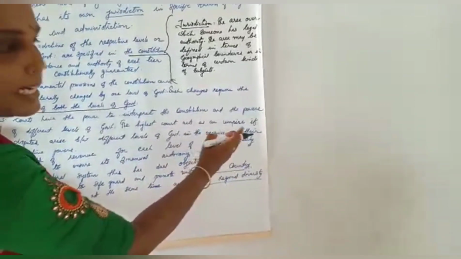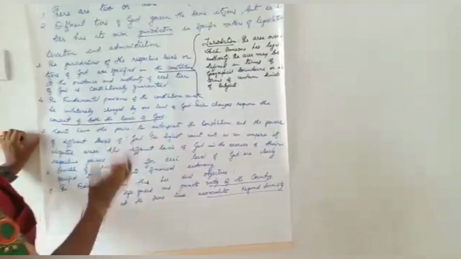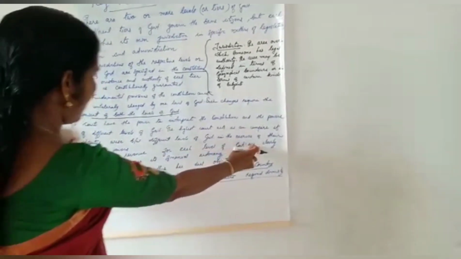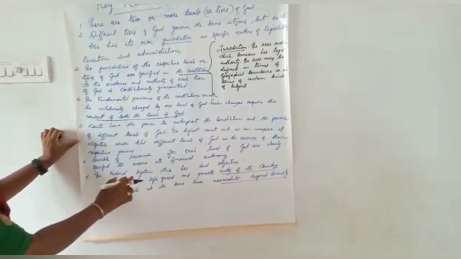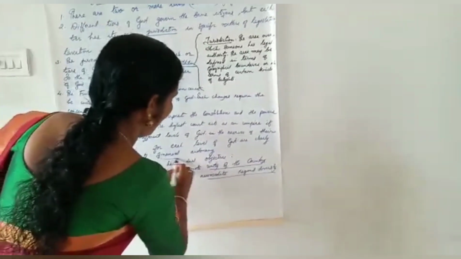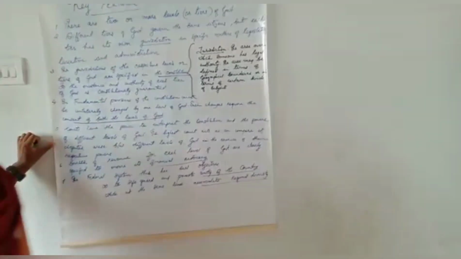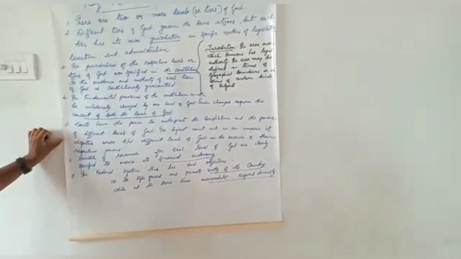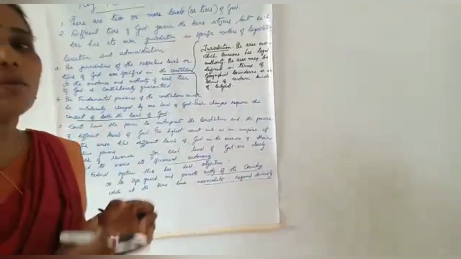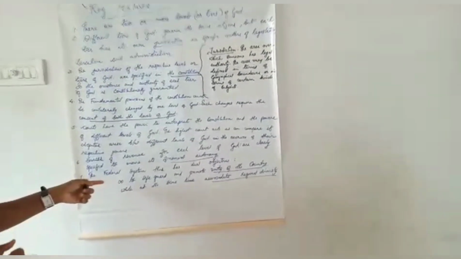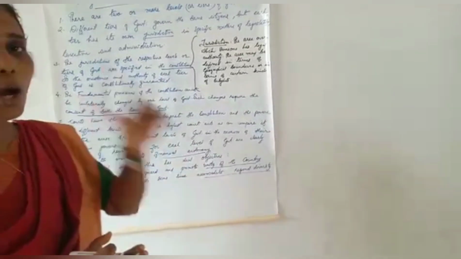Umpire means mediator. The next point is, sources of revenue for each level of government are clearly specified to ensure its financial autonomy. And the seventh point is, the federal system has dual objectives.